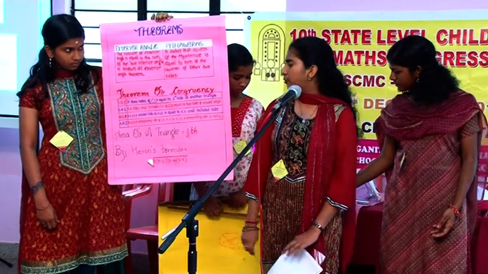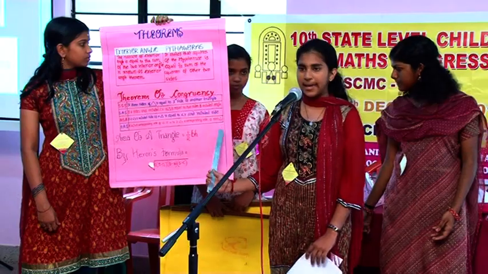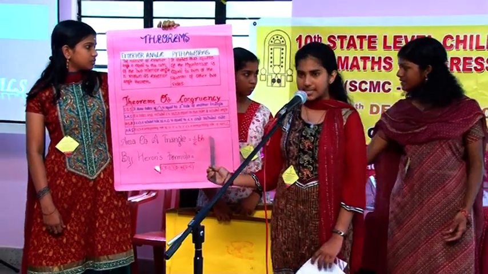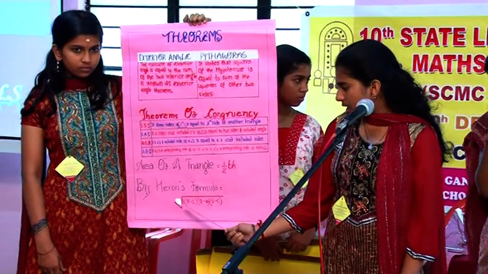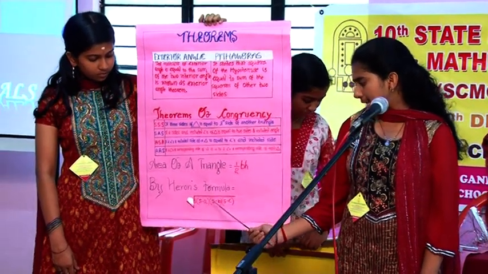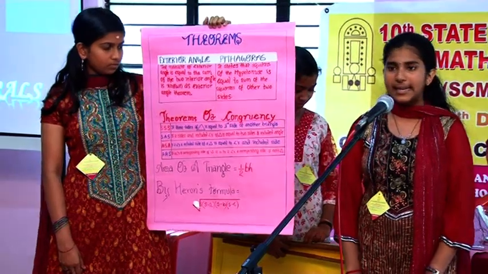The general formula for the area of a triangle is half BH, where B is the base and H is the height. Then the area of a triangle by Heron's formula is given as root of S into (S minus A) into (S minus B) into (S minus C).